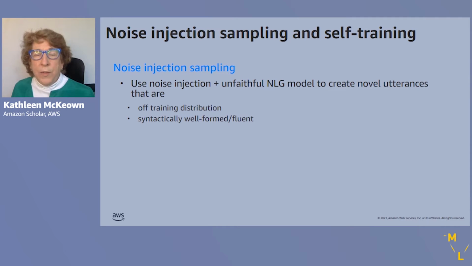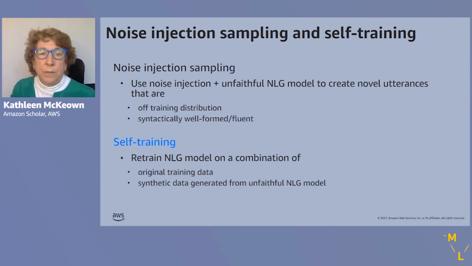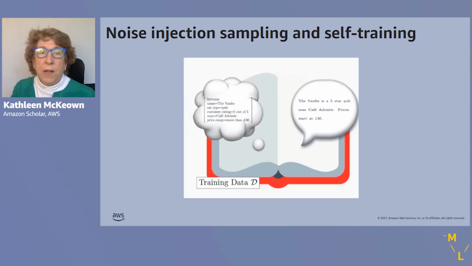These are off the training distribution, and yet they're syntactically well-formed and fluent. And we combine this with self-training, where we next retrain the language generation model on a combination of the original training data and the synthetic data generated from the unfaithful NLG model.